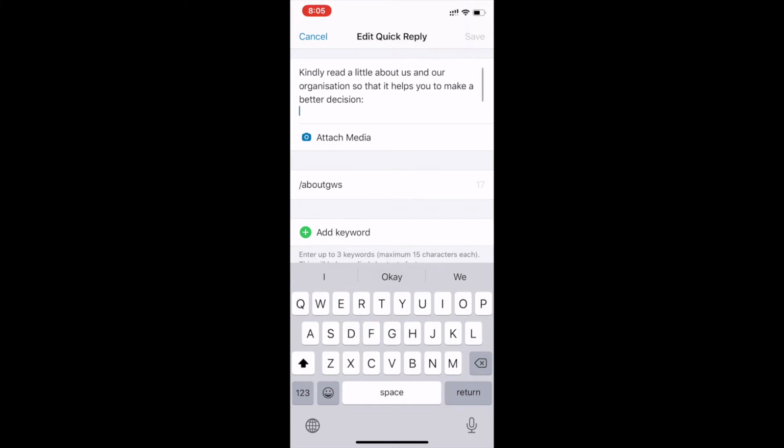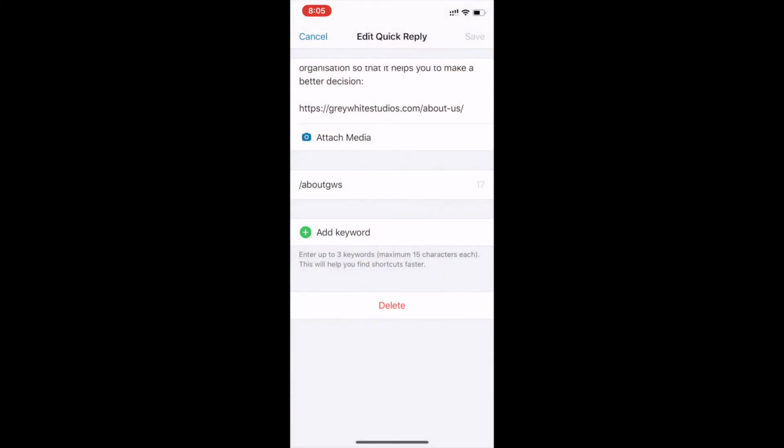What you have to do, you just type your message which is going repeated again and again. So suppose if you want to send the message of about us, just type that. If you see what I have written, kindly read a little about us and our organization, so that it helps you to make a better decision. You can also attach media with this. Once you type in this quick reply short code, the message and the attachment would go along with your message. For this one we have not attached anything, but you see what is the text. Kindly read a little about us and our organization, so that it helps you to make a better understanding, and the client would see this link.